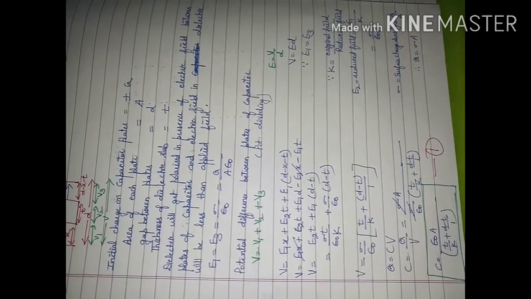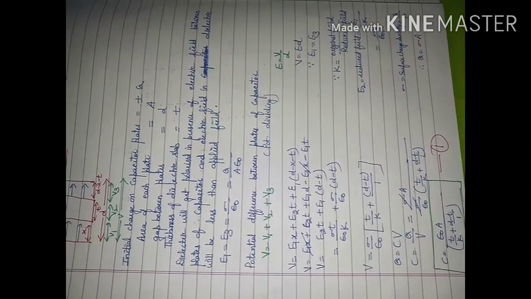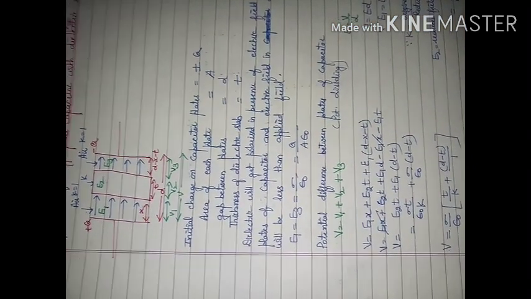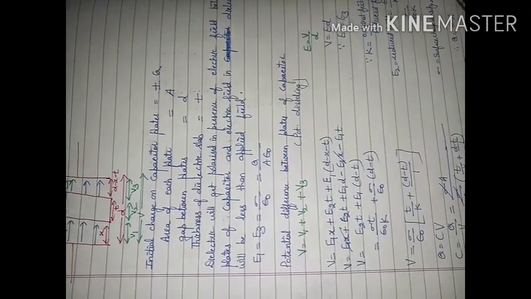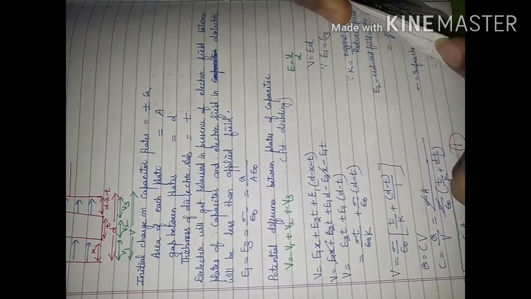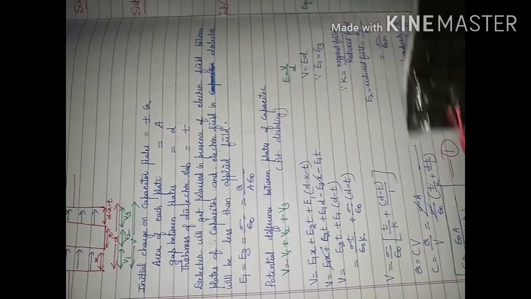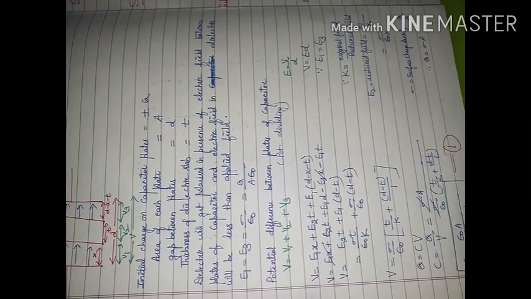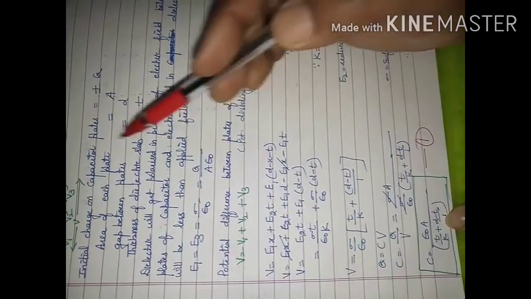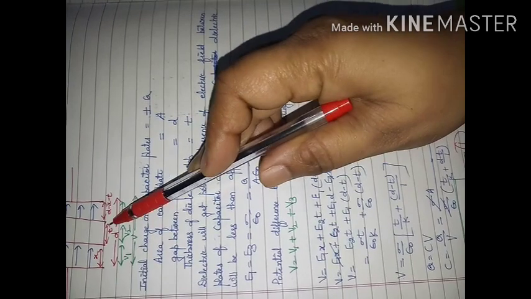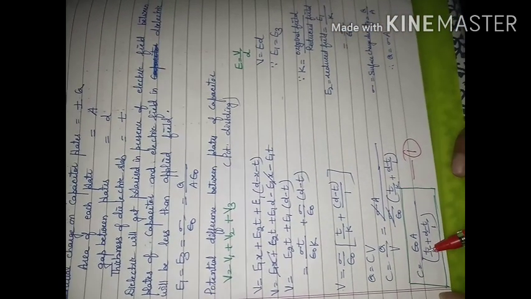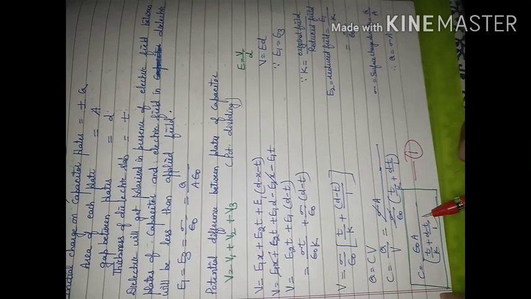Okay, so if you consider sub cases, means if this is going to occupy the whole space, means you are going to consider it like this. Whatever gap is there between the plates of the capacitor, air is not there, only we have the dielectric substance. Then what will happen? In this equation, T will be replaced by D because T will become equal to D. When we put it in this equation, this will be D, this will be D. So this term will become 0.